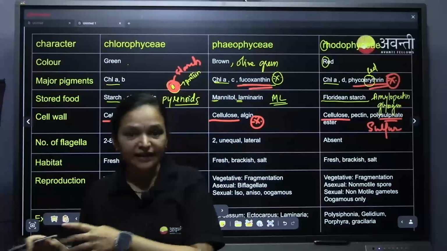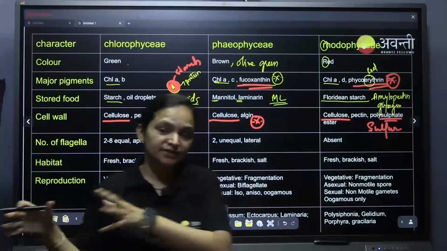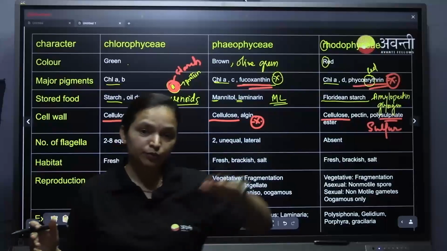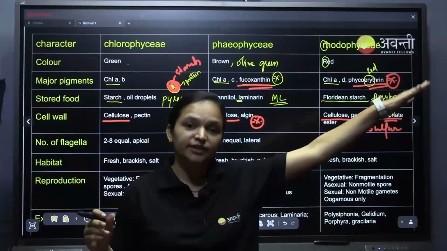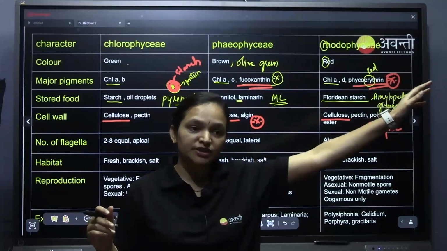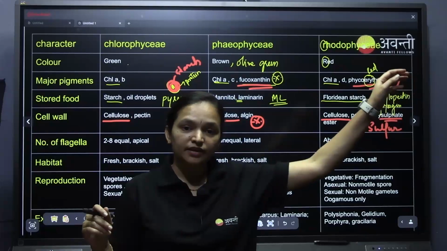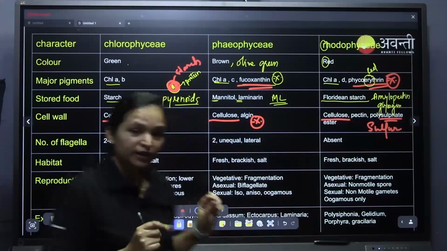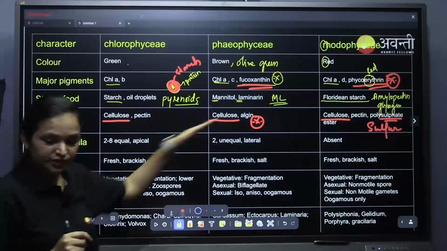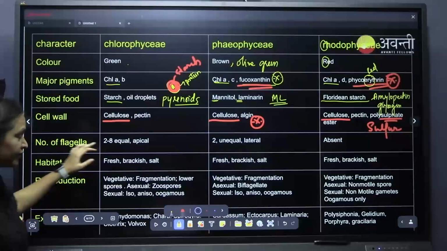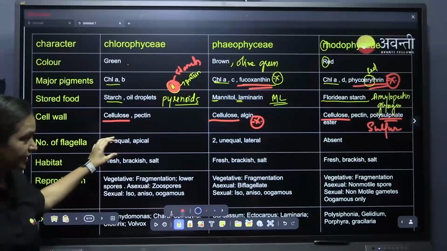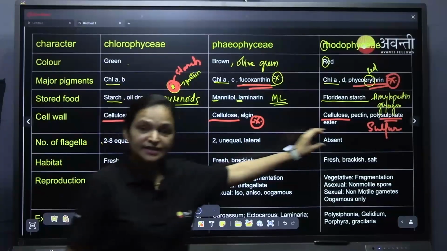If you go from algae up to the angiosperm, algae is simpler, and we are moving upwards to the higher hierarchy, to a complex organism. If you move this way, we can see the number of flagella was more first, then less, then absent.